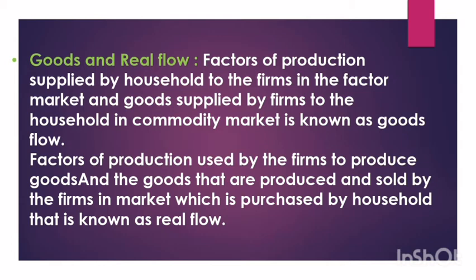And when the firms sell whatever they produce to the households, and households are purchasing it by giving money, that is what we call the real flow. So here we have studied the goods flow and the real flow. These are all the terms that we are going to see in this model. As now you have a better understanding of these terms, let us move on to the model.